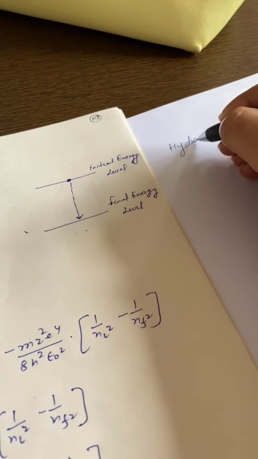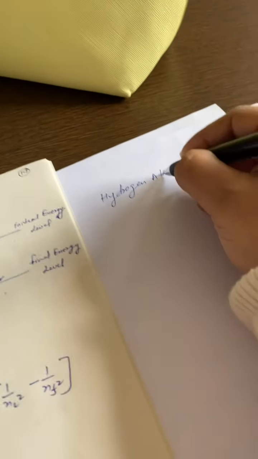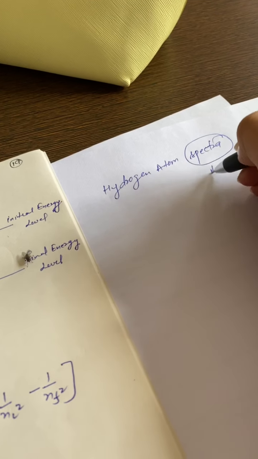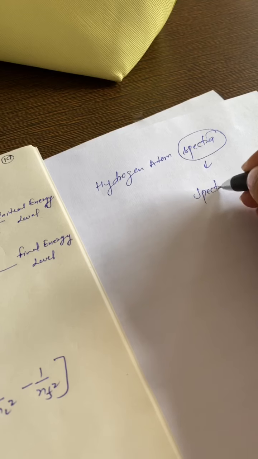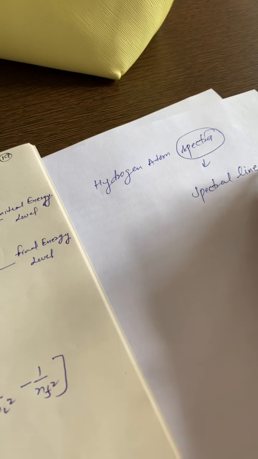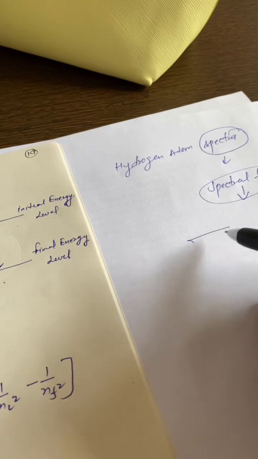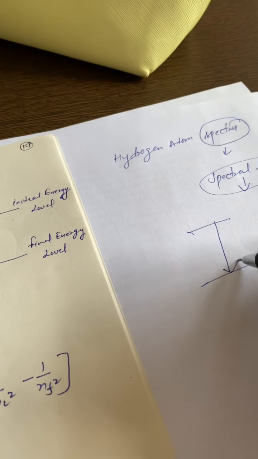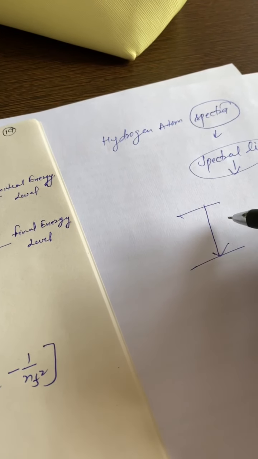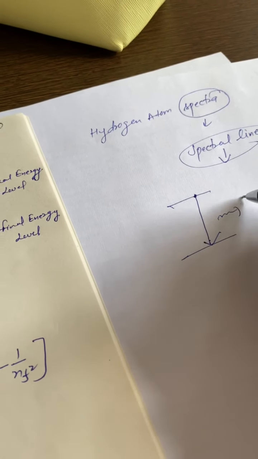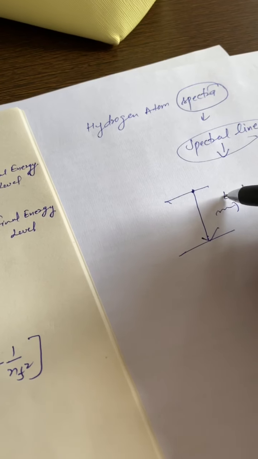Hydrogen atom spectra. Spectra consist of many spectral lines, and these spectral lines indicate that there is a transition of an electron from a higher energy state to a lower energy state. Because in this transition there will be an emission of a photon having energy E equal to h nu.